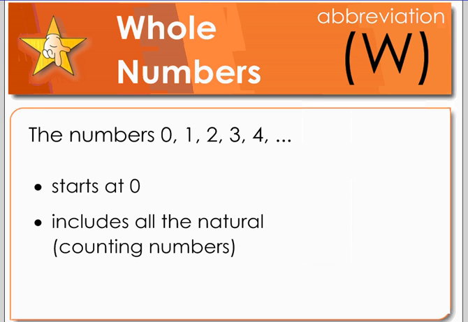All right, the next one we're going to talk about are whole numbers. Whole numbers are the numbers 0, 1, 2, 3, 4, and so on. Whole numbers start at 0. So 0 is a whole number. It includes all the natural counting numbers. So all counting numbers are whole numbers, and whole numbers start with 0. The abbreviation is a capital W.